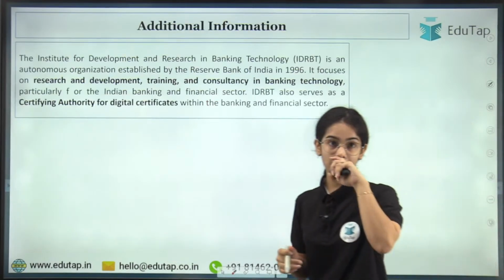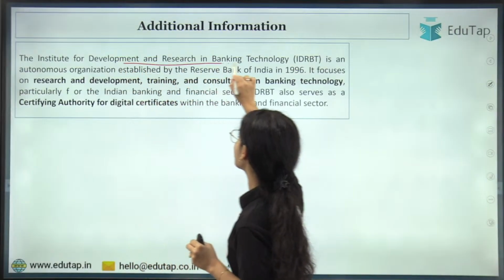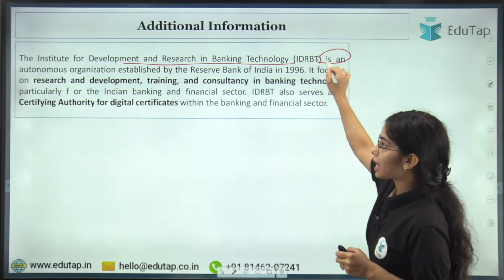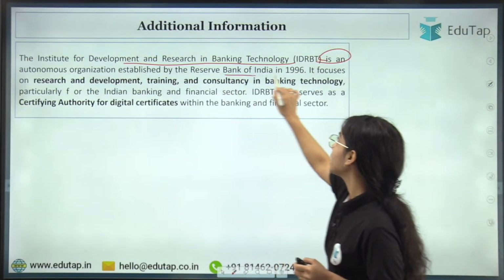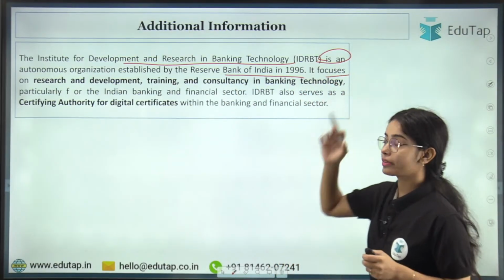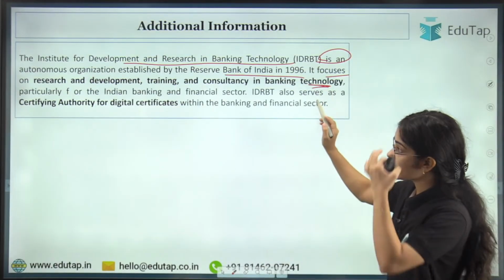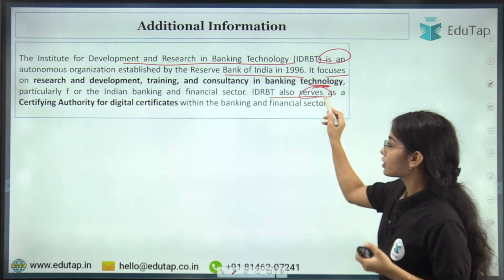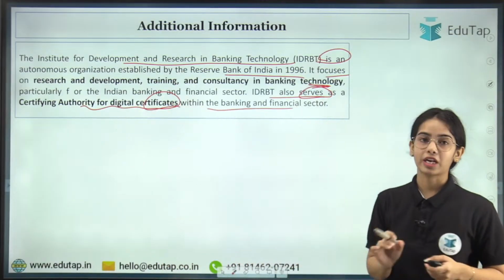Now coming to the last additional point. IDRBT is the Institute for Development and Research in Banking Technology. It was established as an independent autonomous organization by RBI in 1996. It focuses on research, development, training, consultancy in banking technology, and it also serves as a certifying authority for digital certificates within the banking and financial sector.